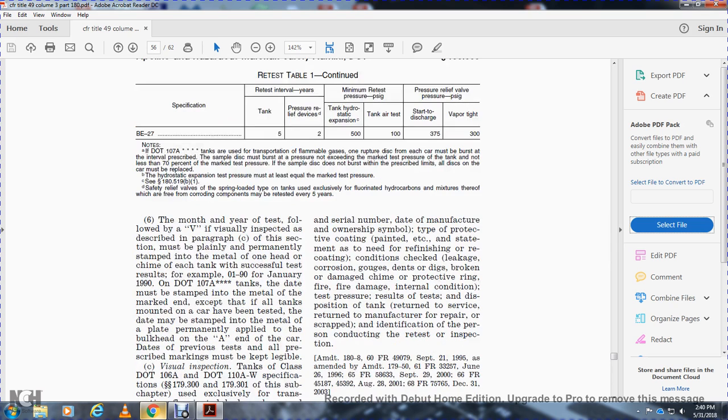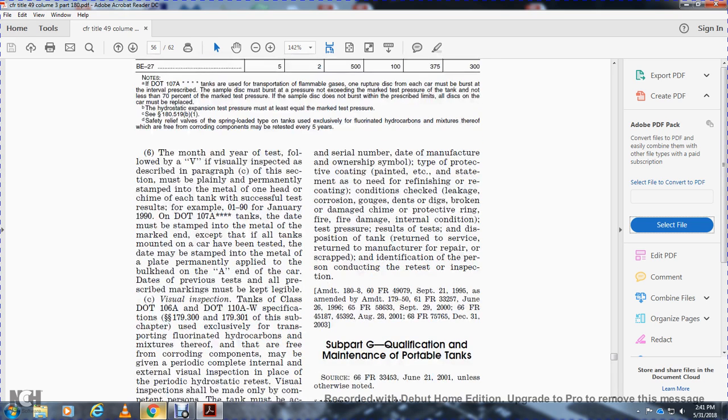The month and year followed by the V for visual inspection, as described in paragraph C of this section, may be plainly and permanently stamped in the metal with one half of the trim of the end. Each tank is successfully tested, for example 0190 for January 1990. For 107A tanks, the date must be stamped in the metal with the marks, except that all the tanks bound with the car have been tested. The date may be stamped into the metal on a plate permanently applied to the bulkhead of the A end of the car. Dates previously tested. All the prescribed markings must be kept legible.